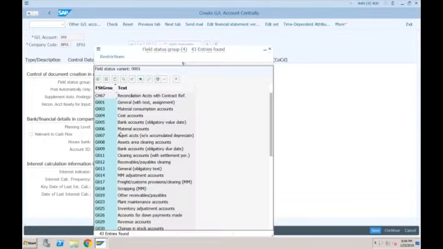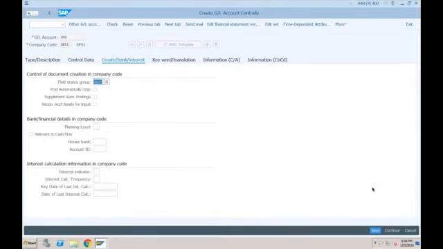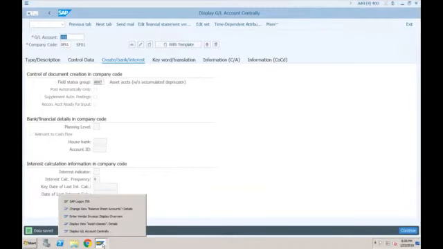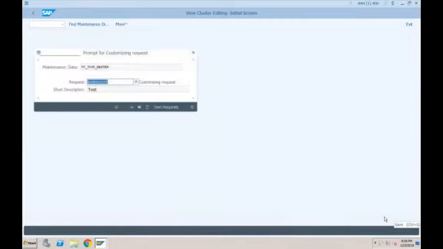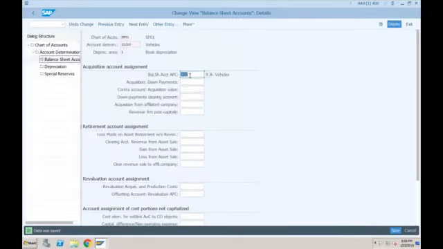Just click on save. So this GL account has been created, which we can now assign to our account determination screen. Okay, so once this is done, now that error will not come. System will automatically determine that account. Okay, so based on the scenarios that we will be executing, we will also run one scenario on acquisition, retirement, asset sales, and all. So we need to specify all these GL accounts. Okay, so as of now is okay because we are just doing the acquisition.